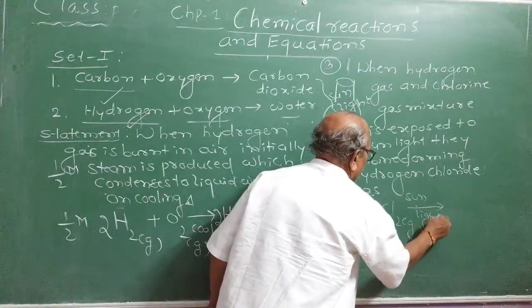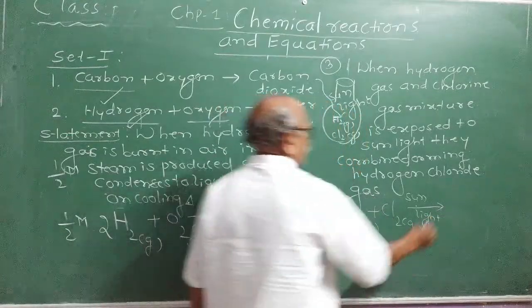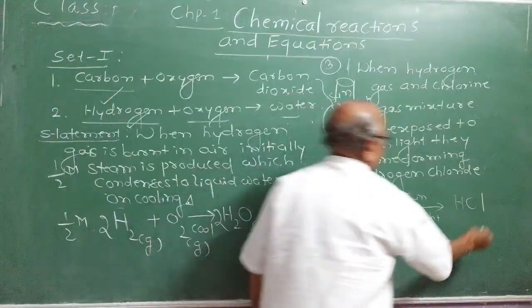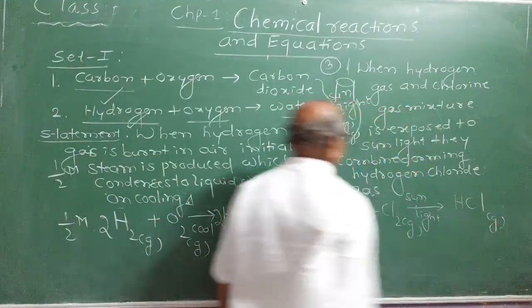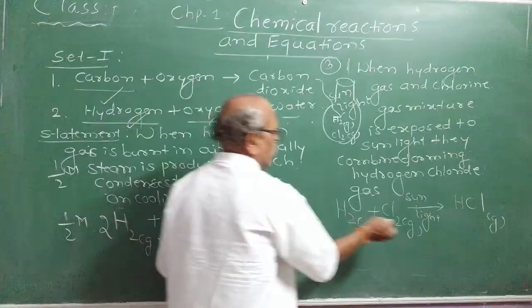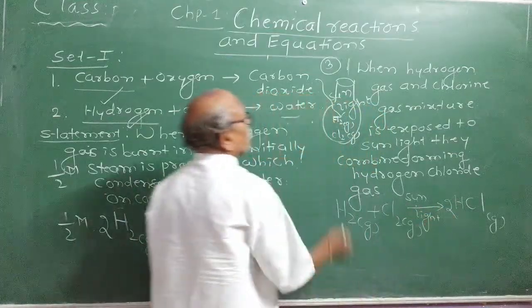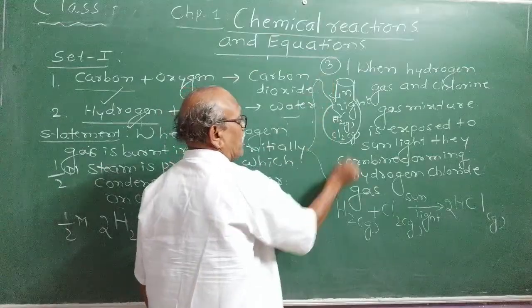You write the conditions, forming hydrogen chloride, formula HCl. It is also a gas. Balance the equation. How many hydrogen atoms? 2. Anybody can easily balance. Chlorine 2. But very few students will have the chemistry.